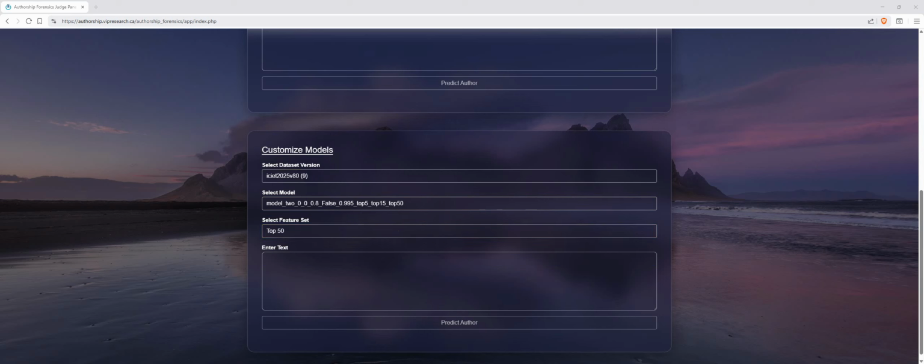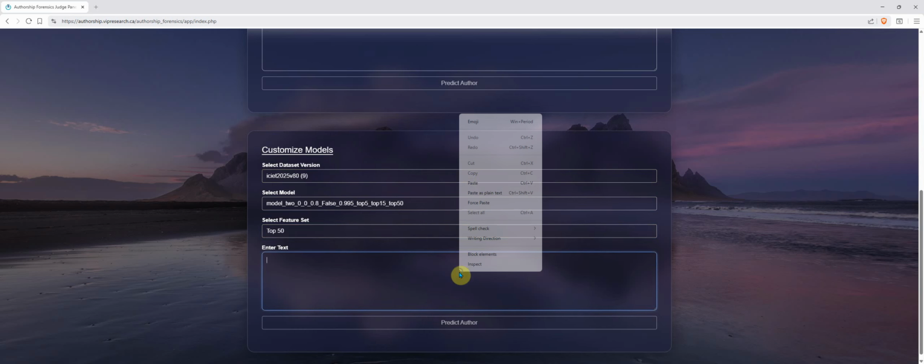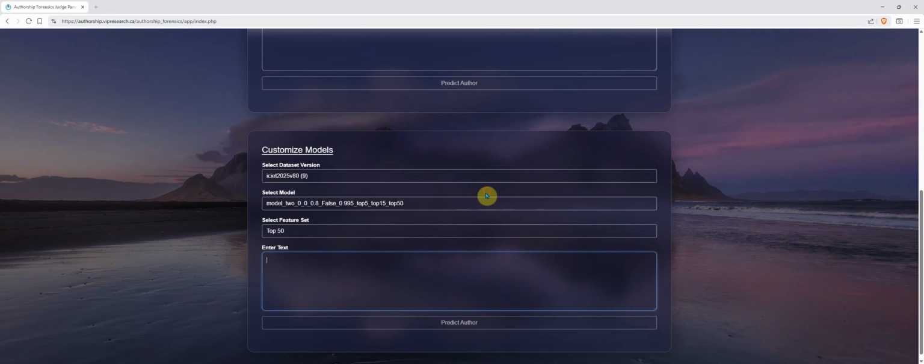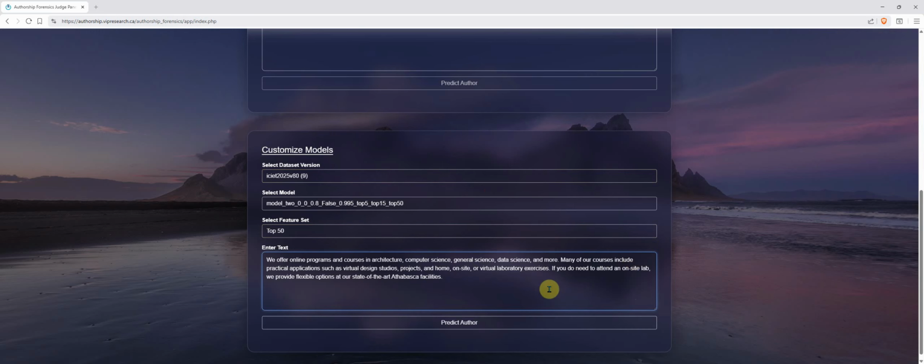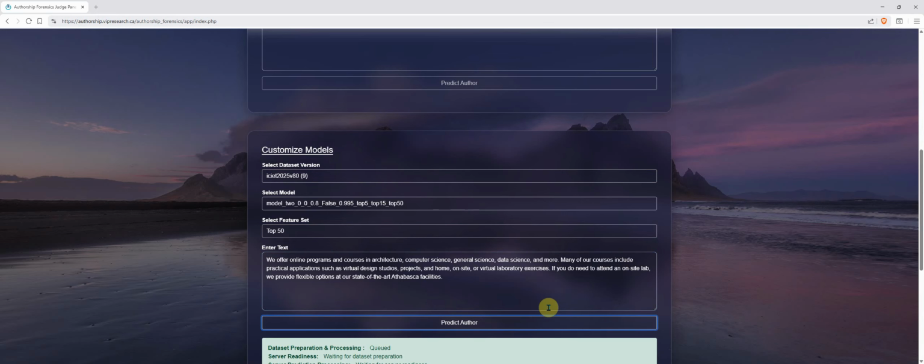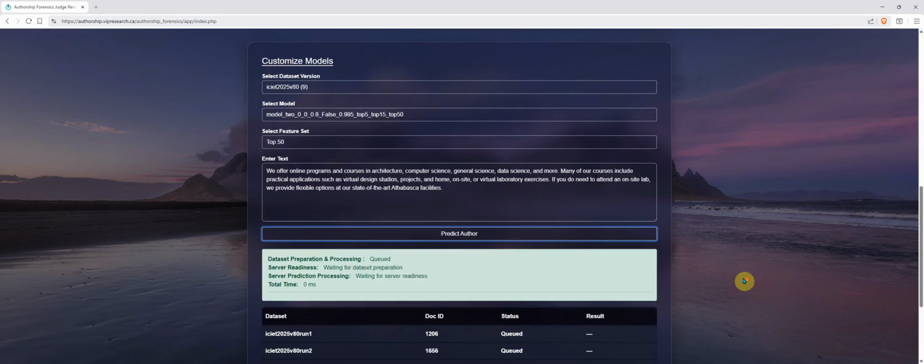Now, what we want to do is just copy and paste some content here. So we have a sentence, and then we can click on predict authors.